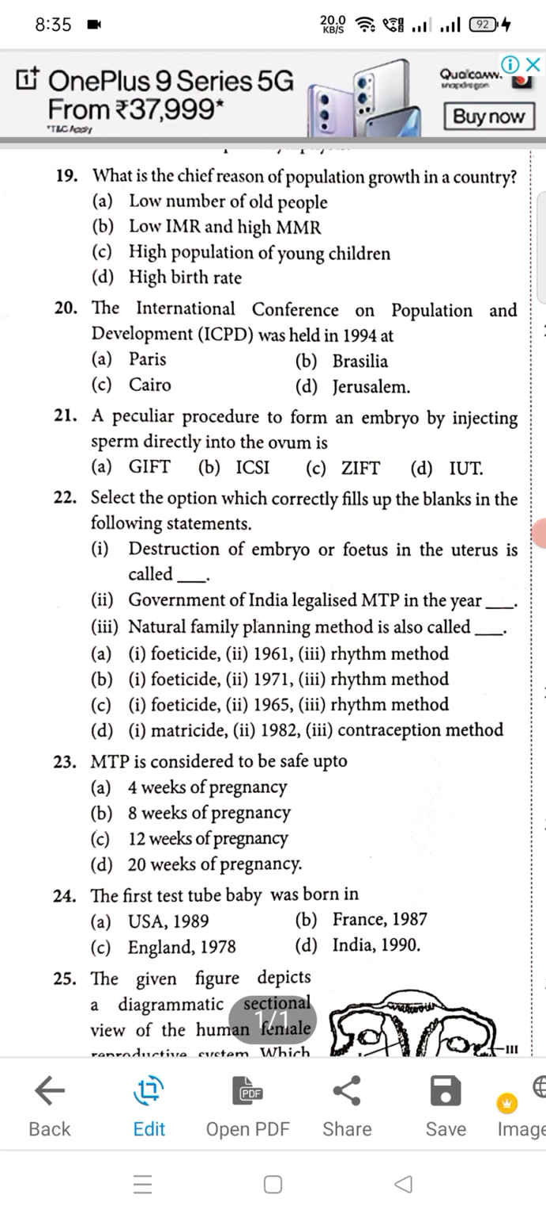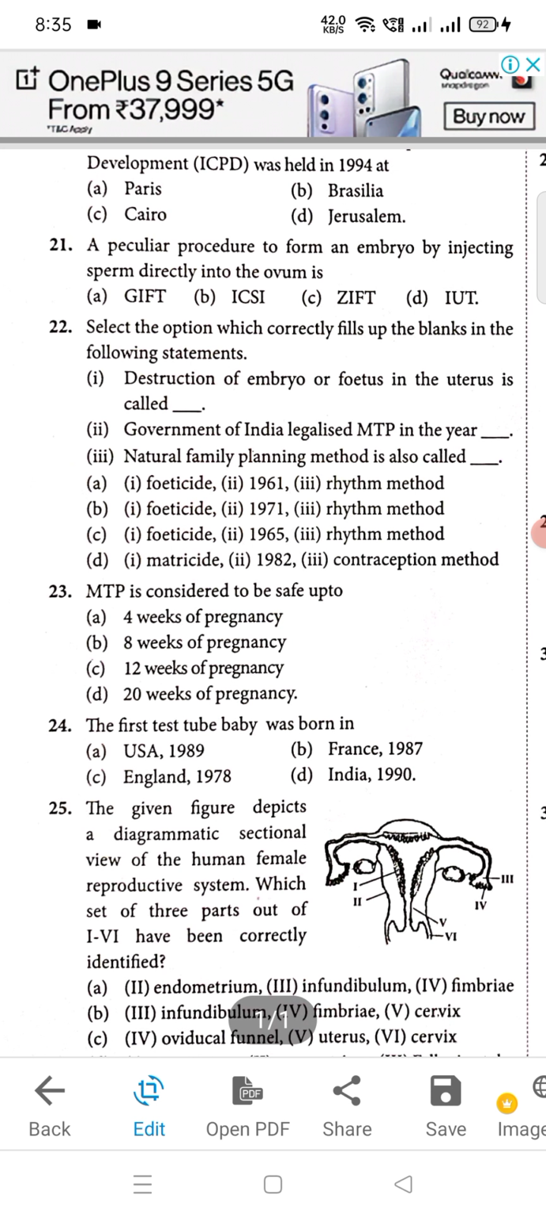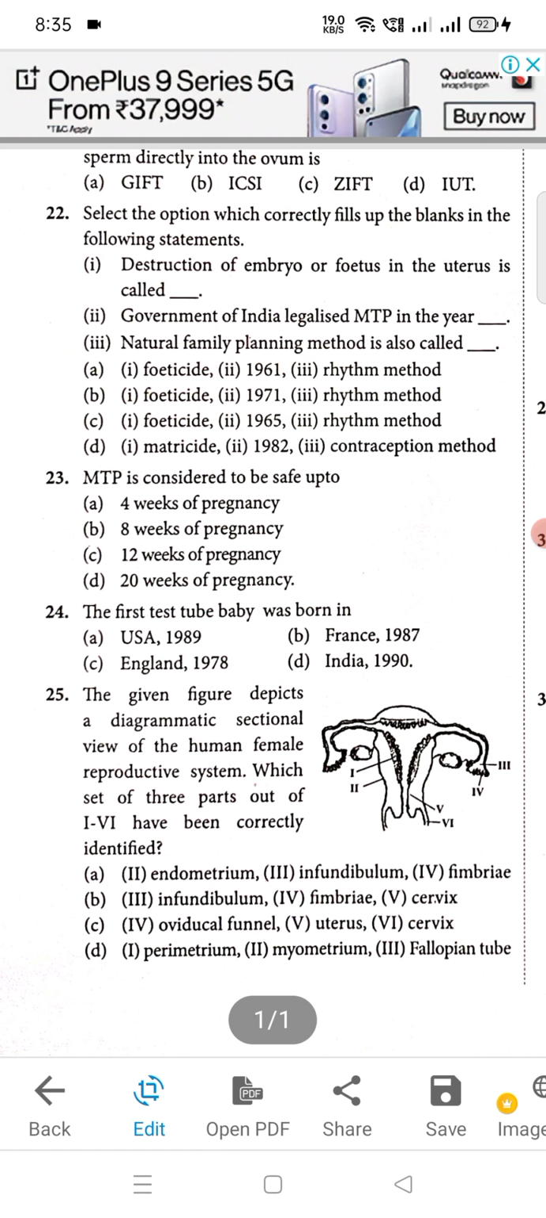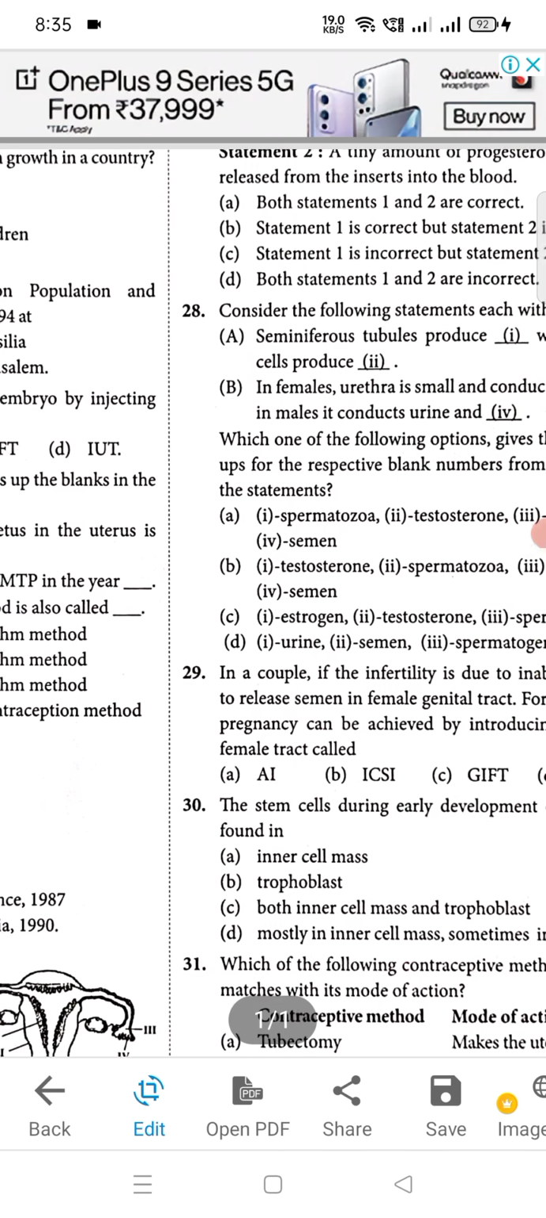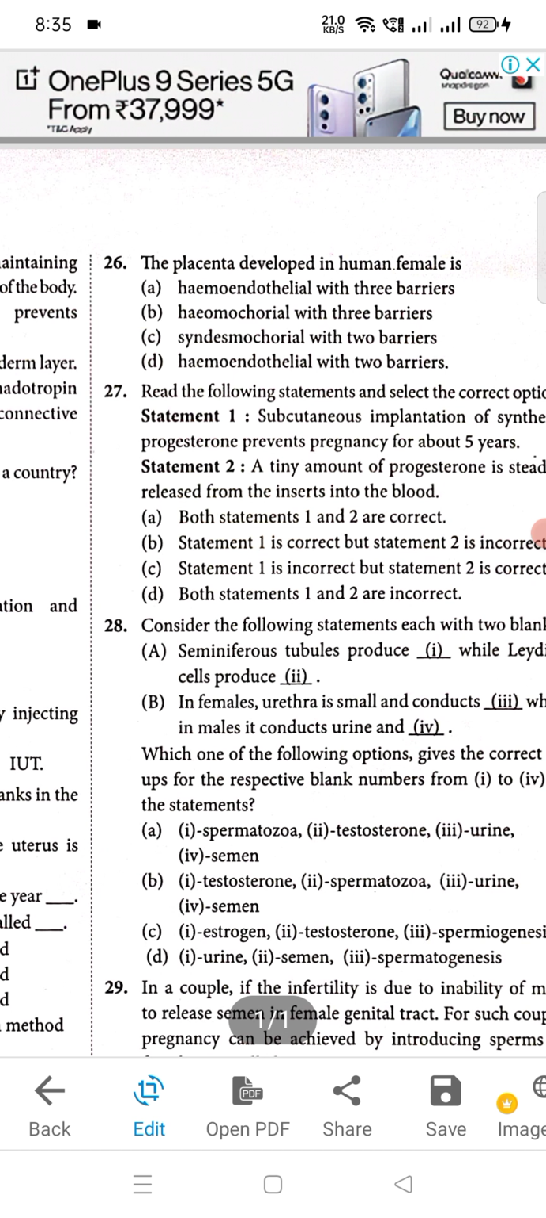Then question number 23, C will be right option. Okay, MTP is considered to be safe up to 12 weeks of pregnancy. That is right answer. Moving to question number 24, that is again C will be right option, England 1978. And 25, B will be right option. Moving to question number 26, B will be right option. Placenta developed in human female is. So B is the right option.